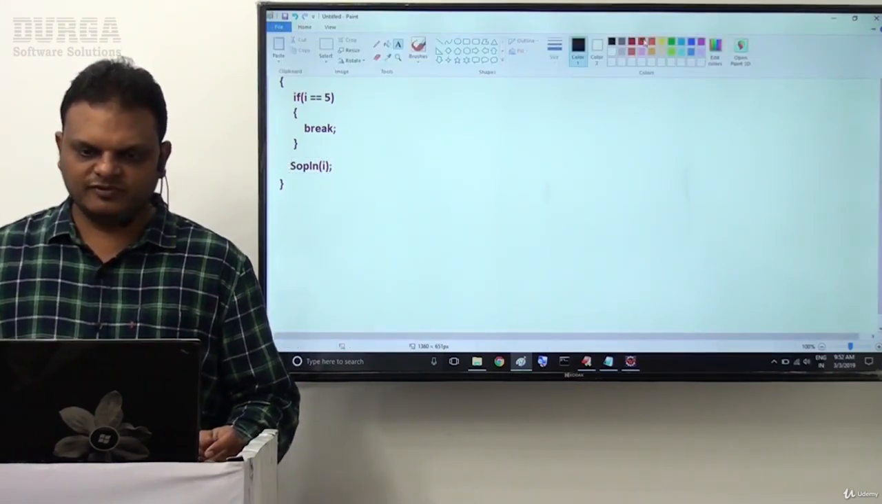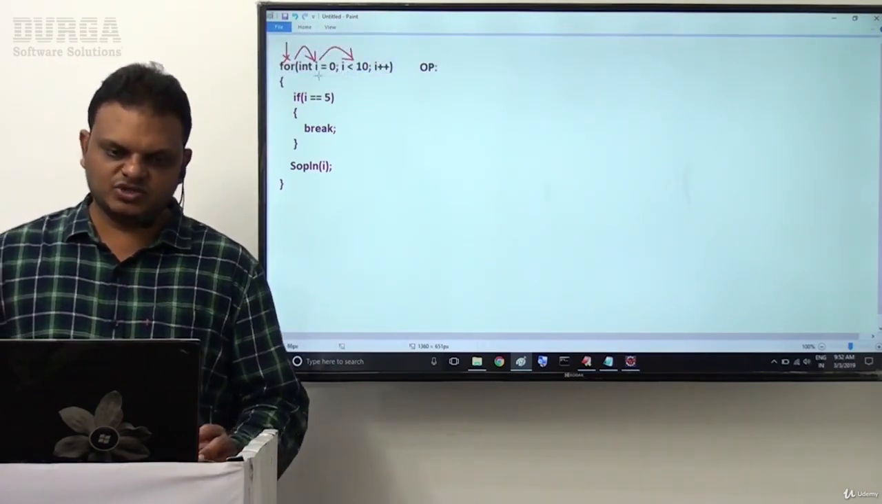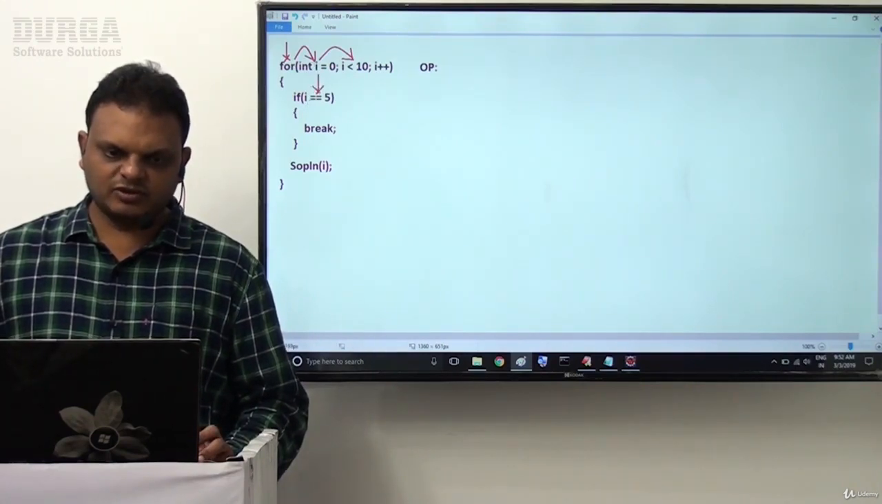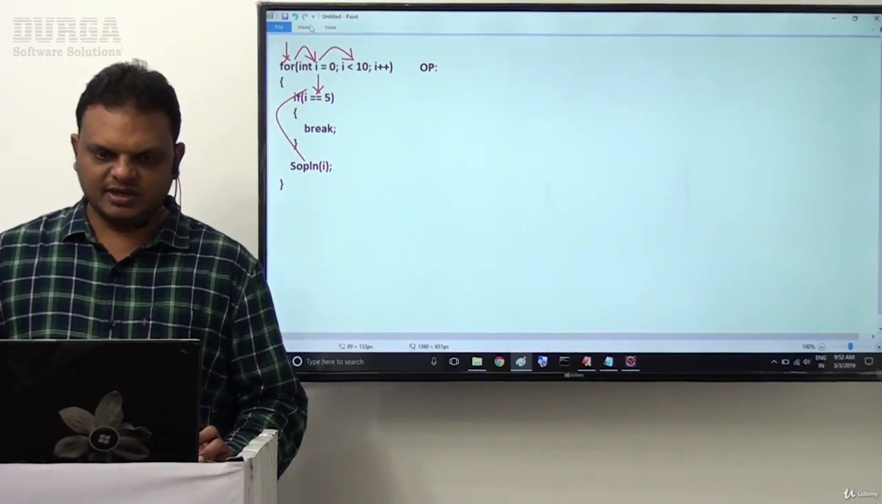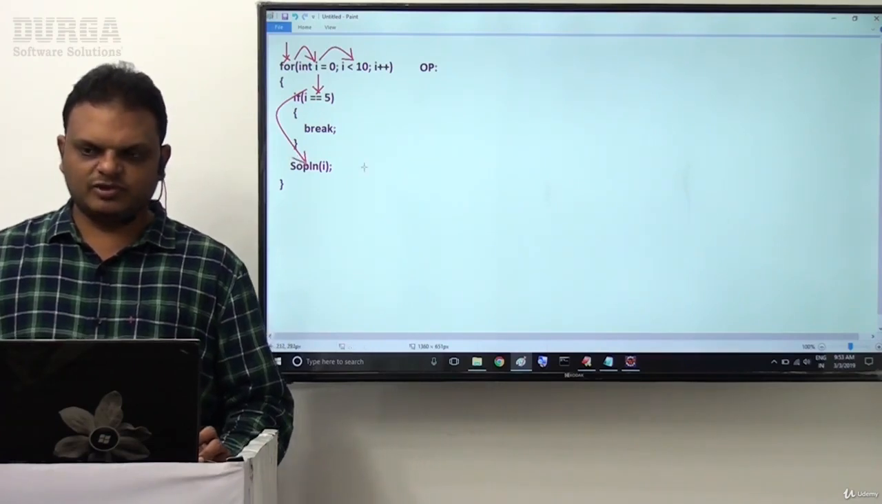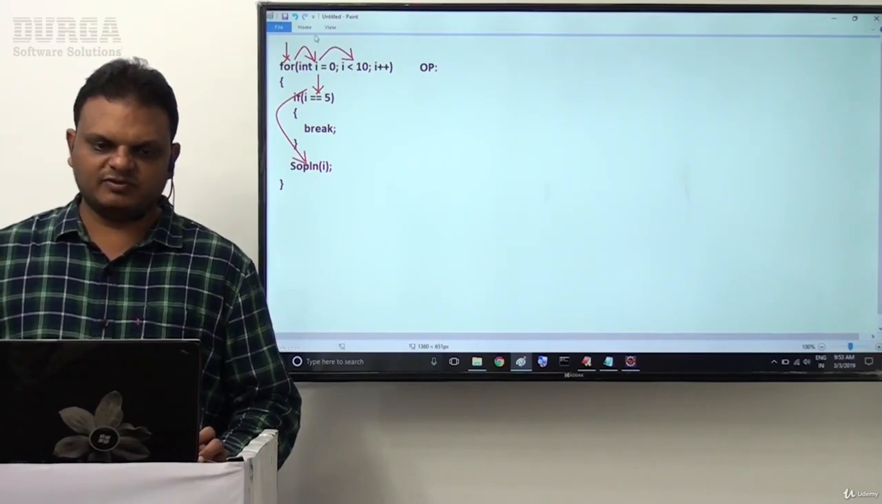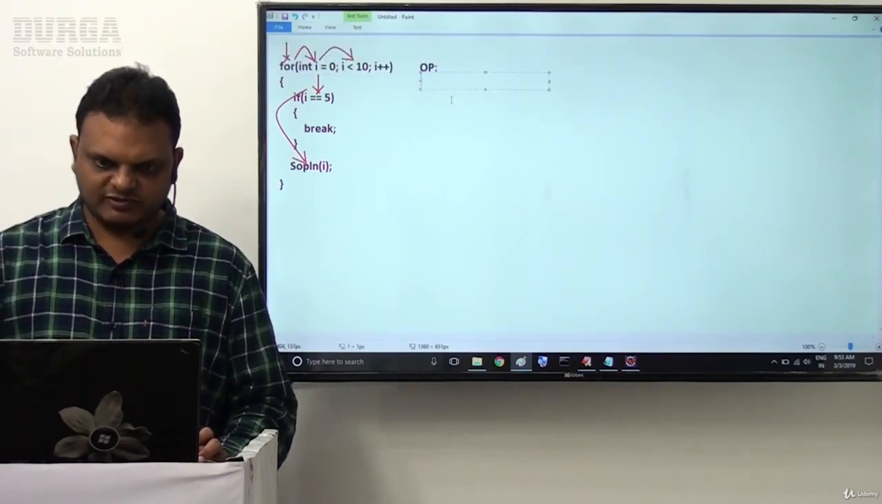Now coming to the flow of execution, 0 is less than 10, so the condition is true. Then it comes to if i == 5. Since that is false, the flow of execution goes directly to the SOP statement, SOP of i, without executing the if body. Then after executing this SOP of i, we get the output. The initial output is the 0 value.